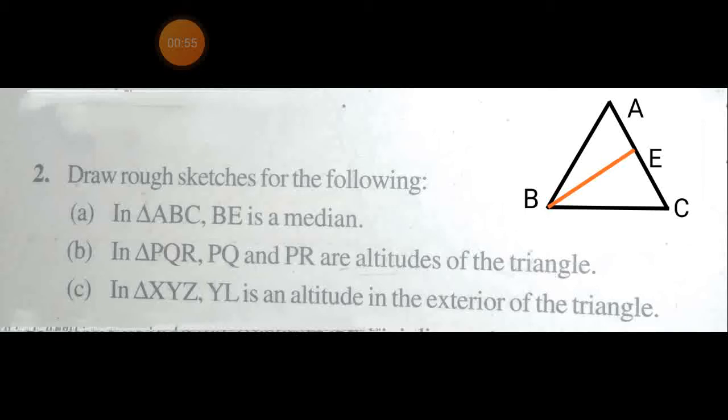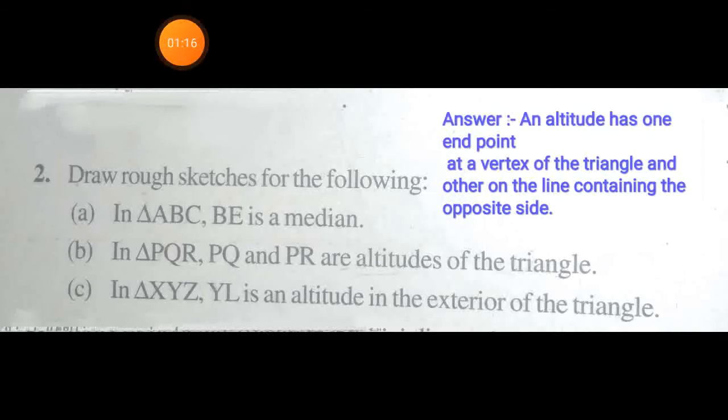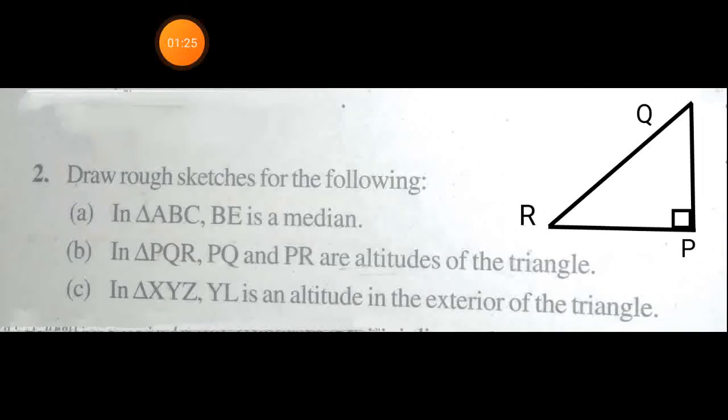Now part B, in triangle PQR, PQ and PR are altitudes of the triangle. An altitude has one endpoint at a vertex of the triangle and the other on the line containing the opposite side. This is the solution figure in which we are showing the triangle PQR.